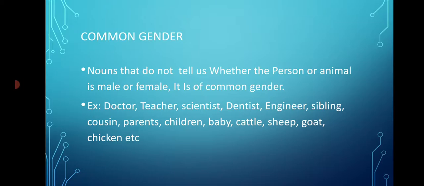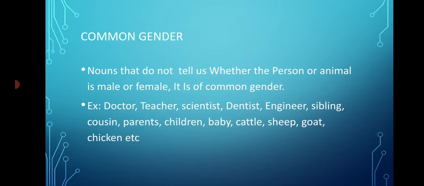Scientist. The scientist discovered the COVID-19 vaccine. When you heard this, are you able to understand whether the person talking is talking about a male scientist or a female scientist? No, because a scientist might be male or female. So scientist again does not clearly state anything about the gender of the person. That is why, because this common noun scientist does not tell us whether the person is male or female, scientist is of common gender.